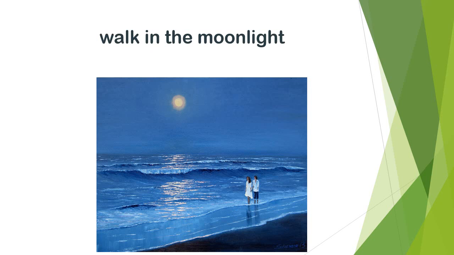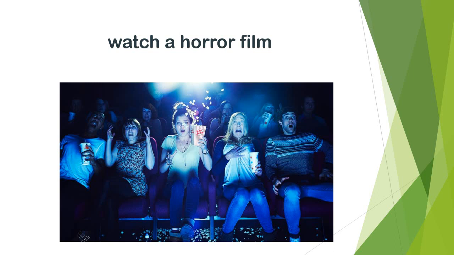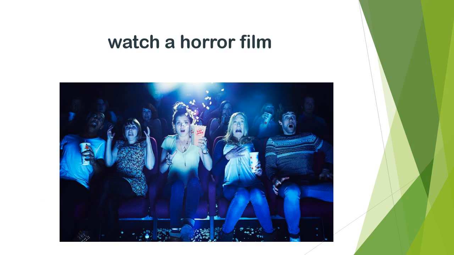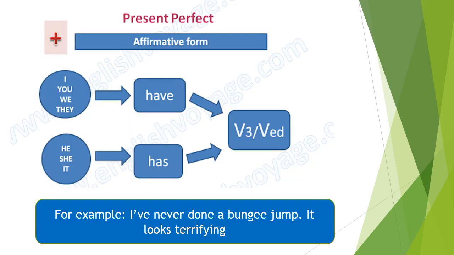Walk in the moonlight. Walk at night. And the last new word is watch a horror film. When you watch a terrifying kind of movie. Now let's use this new vocabulary with our grammar. Here we have a present perfect. When we are talking about experience of life, we can use present perfect.